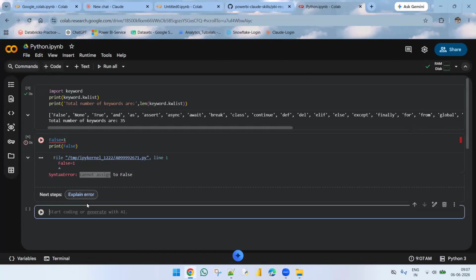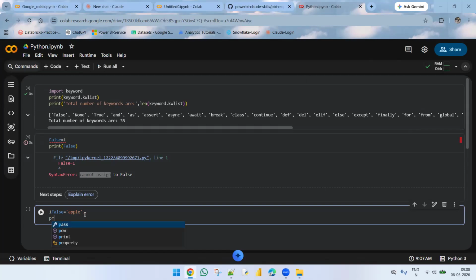I'll take one more example. So I'm modifying this in this way. Now see, I'm printing this one. 1false I'm taking here.